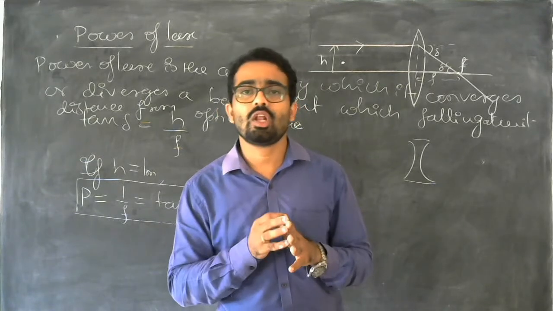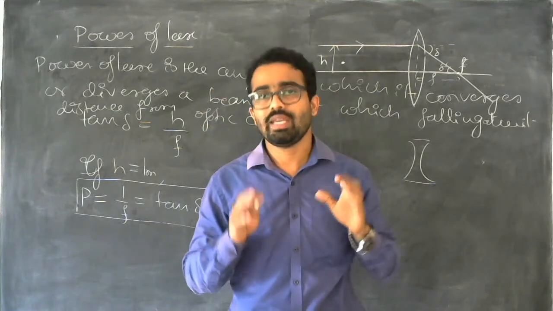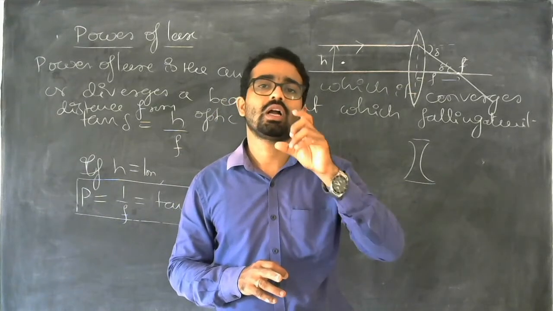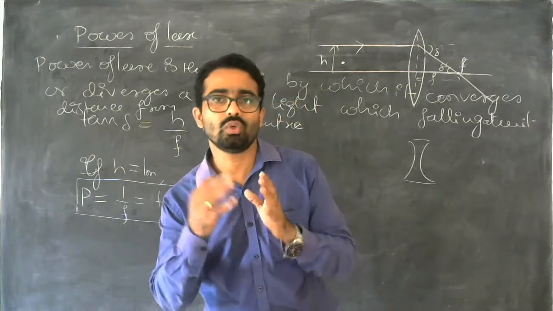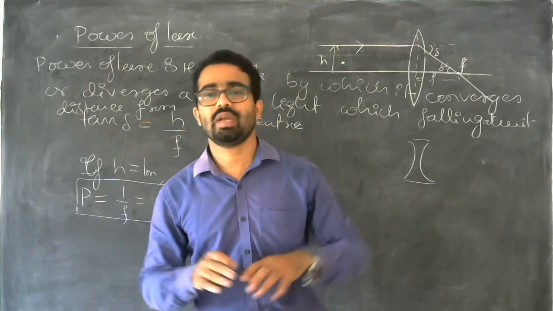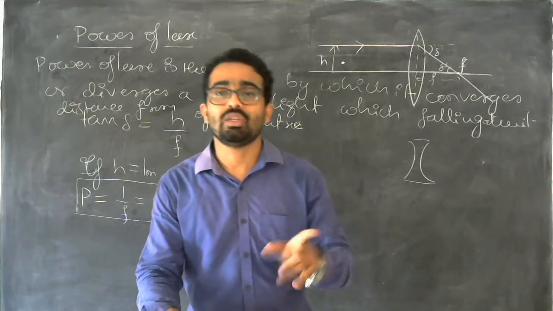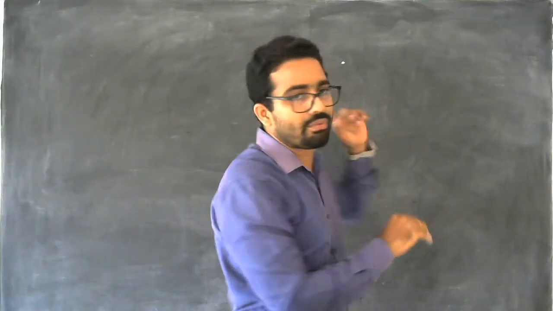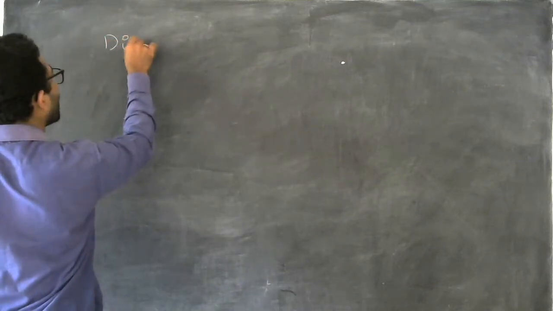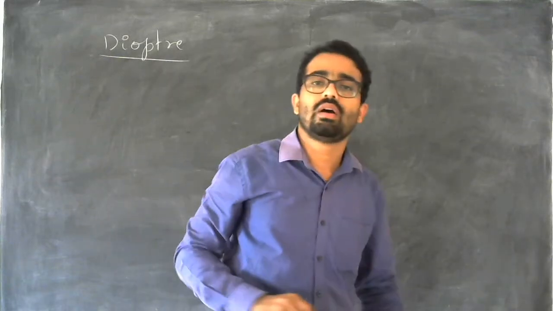And in the case of binoculars also, you have to see a distant object very clearly. Then you should have a combination of lenses to do this. Those lenses will have a very high power. That's why, to get a high power of lenses, we have to combine the lenses. Unit of power is dioptre. This is the unit for power of a lens.